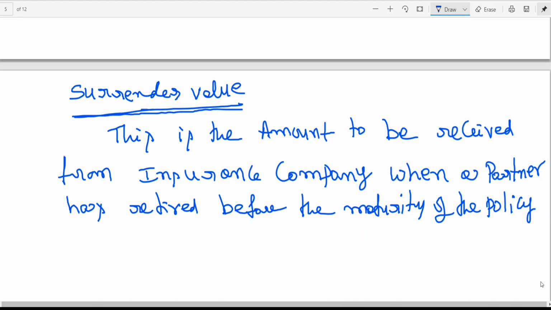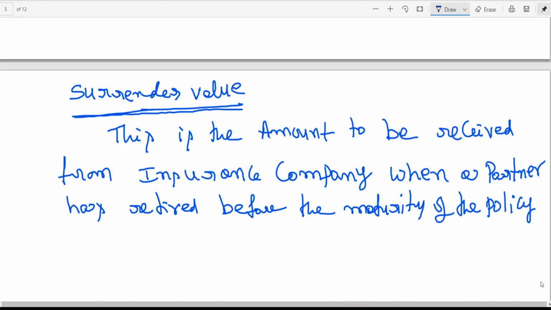Similarly, if I want to take a policy individually, I've decided to take a 1 lakh policy. I need to fix the term. How long do you want to take the policy? Depending upon the term, for a 1 lakh policy, if the term is 10 years, the premium will be more. Same 1 lakh rupees, if the policy term is 20 years, the premium will be less. But you will be getting 1 lakh rupees after 20 years. That is what is called maturity date.